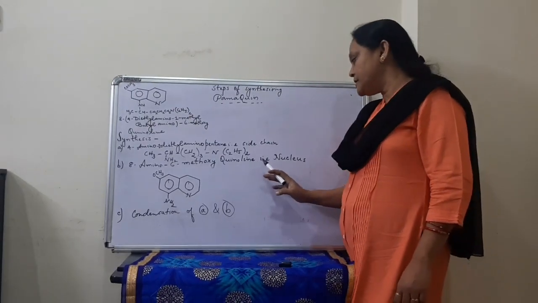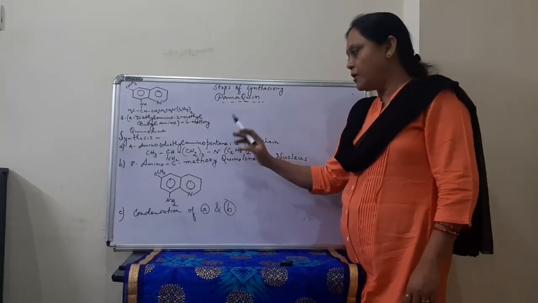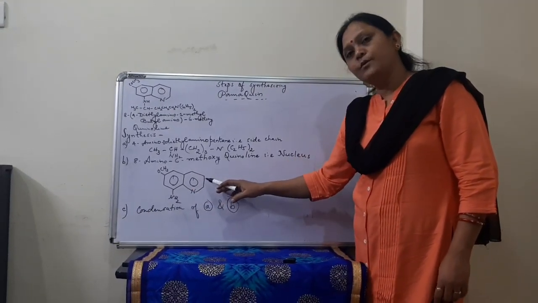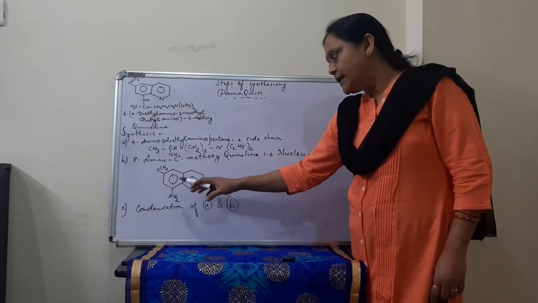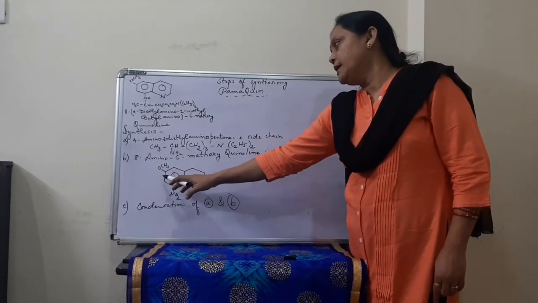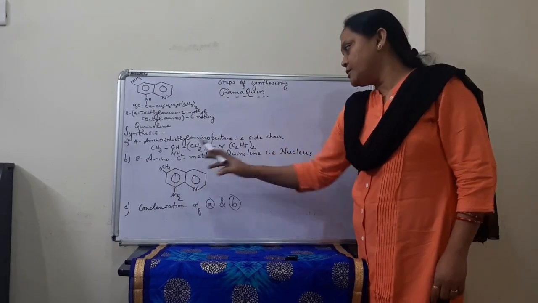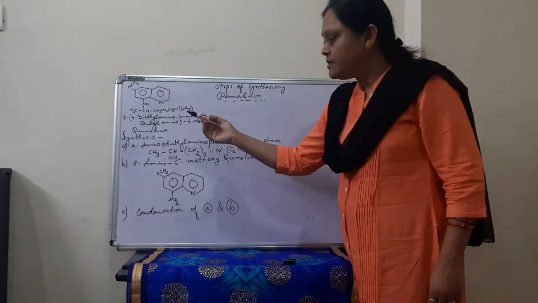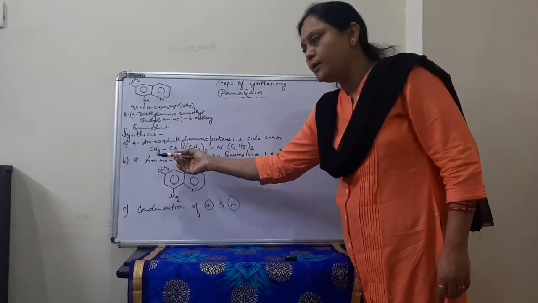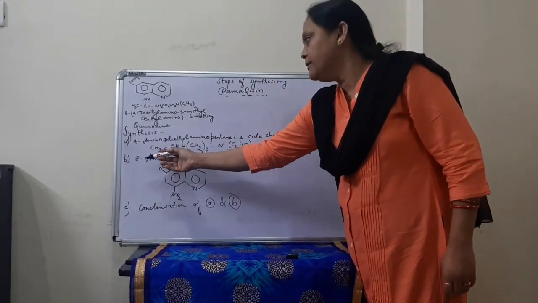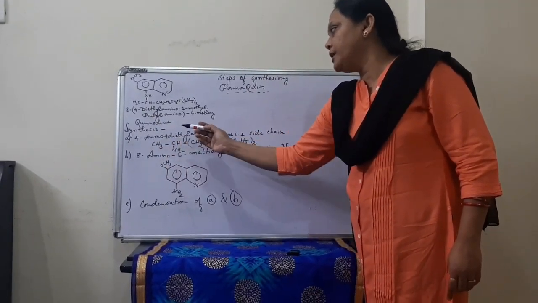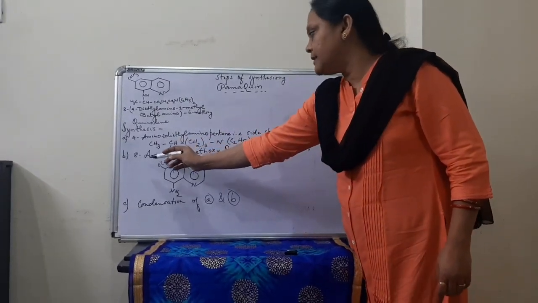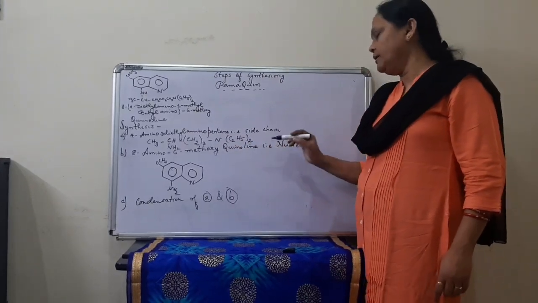8-amino-6-methoxyquinoline. This is the nucleus of the drug pamaquine. This is the structure of quinoline, 2 rings, 1 benzene ring fused with 1 pyridine ring, and its 8th position will contain the amino group, and the 6th position will contain the methoxy group. So we will synthesize the nucleus, and then we have to do the condensation reaction between step A and B, that is condensation between 4-amino-1-diethylamino-pentane, the side chain, and the nucleus, that is 8-amino-6-methoxyquinoline.